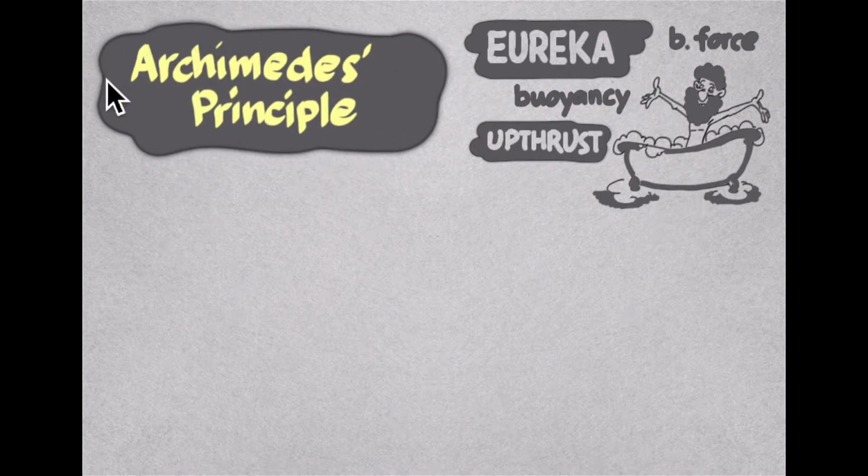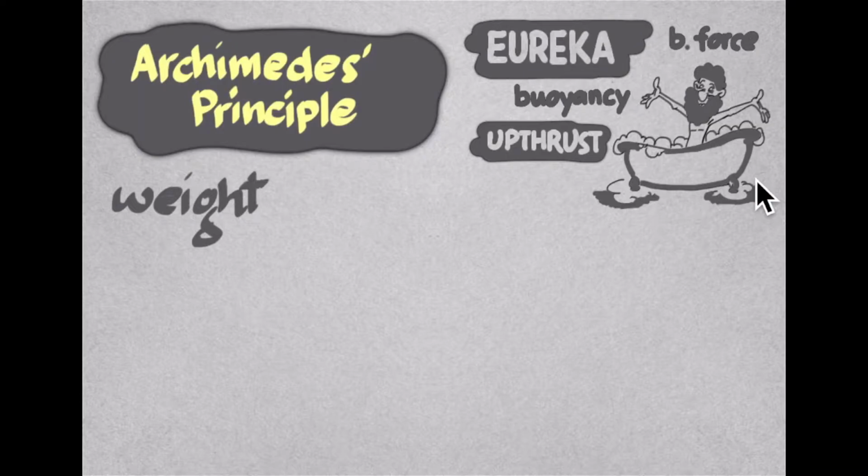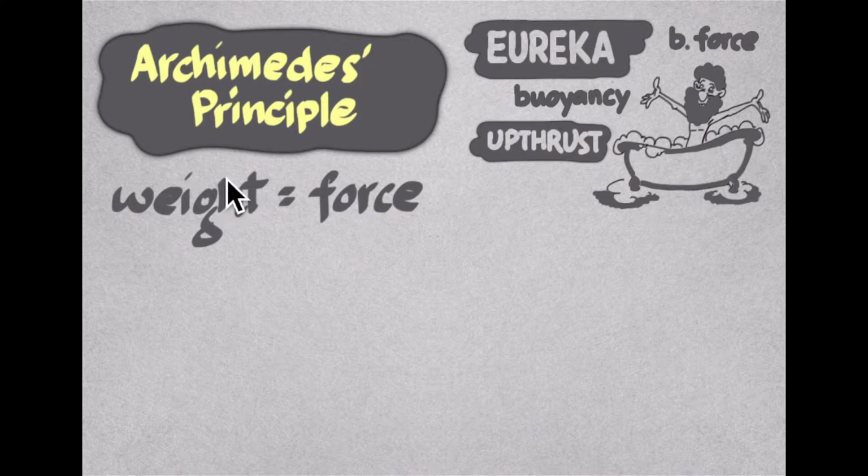As I was saying, imagine an object immersed in liquid or fluid in general. Anything that flows, which includes gases. Say Archimedes himself or any other object here, a force will be exerted on him. We call it upthrust, with magnitude equal to the weight of the volume of the fluid that has been displaced. We can write the principle as weight equals the force or the upthrust. Very important to note here that the weight is not the object's weight or Archimedes' weight, but the weight of the displaced fluid. Let me color it blue.